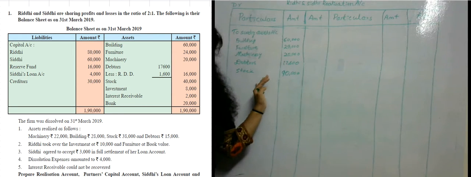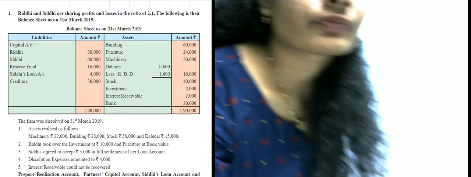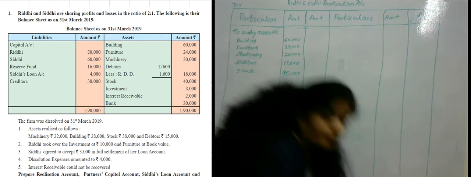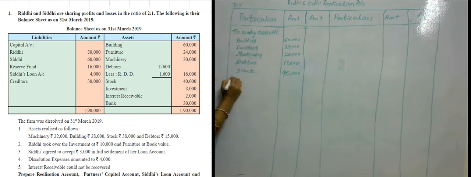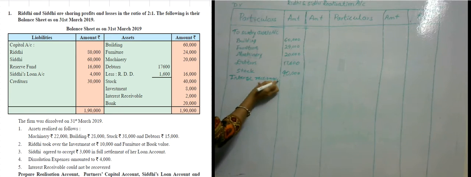And interest receivable amount is 2,000 rupees.